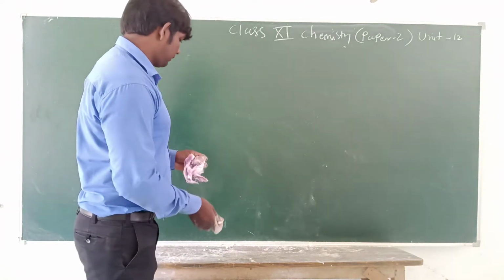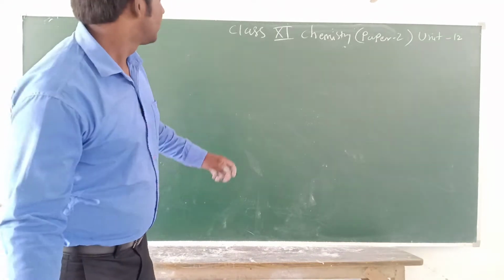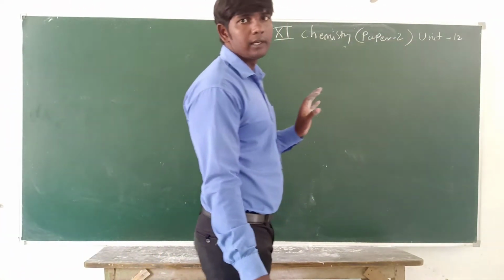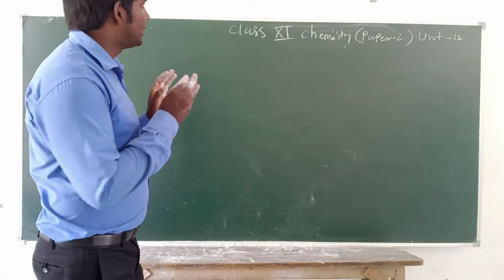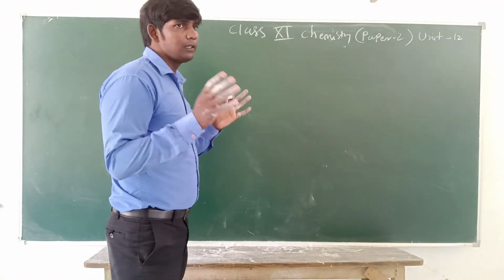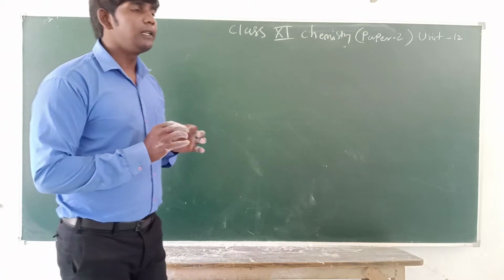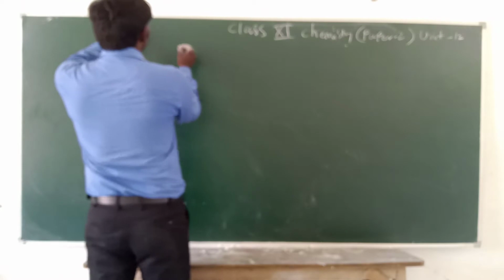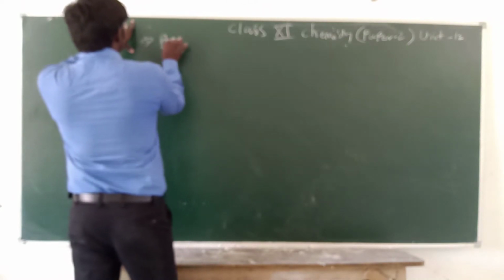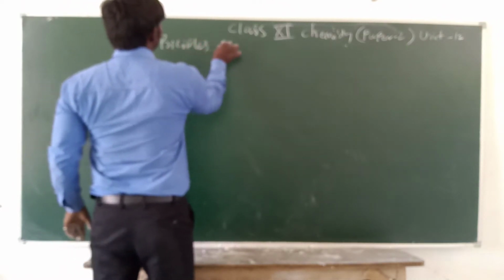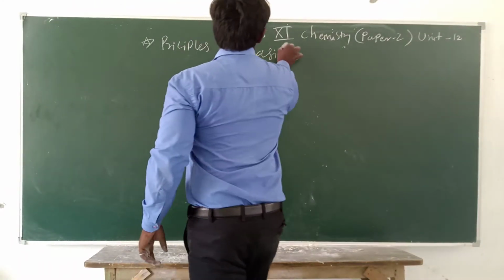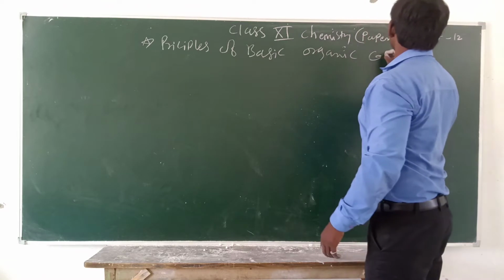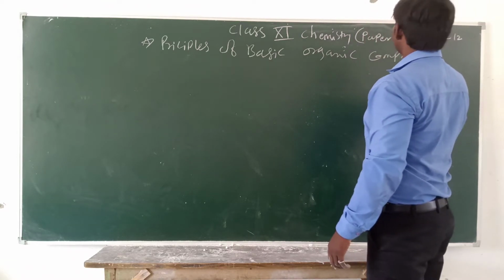Now today we start the class 11 chemistry paper 2, unit 12. Today we study only this: class 11 chemistry paper 2. And the main topic is the principles of basic organic compounds.